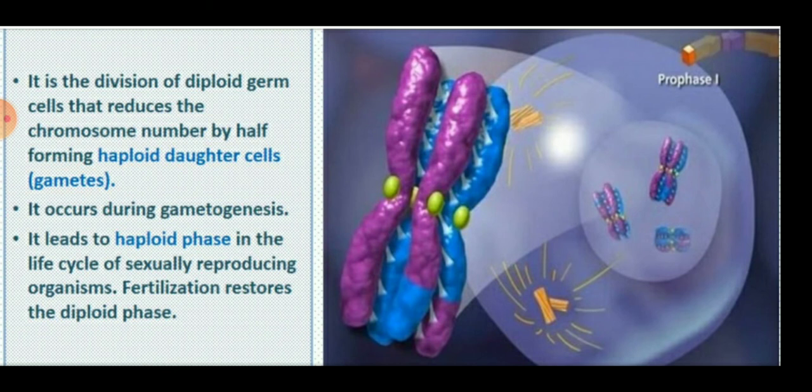Children, meiosis is the division of diploid germ cells that reduces the chromosome number by half, forming haploid daughter cells.